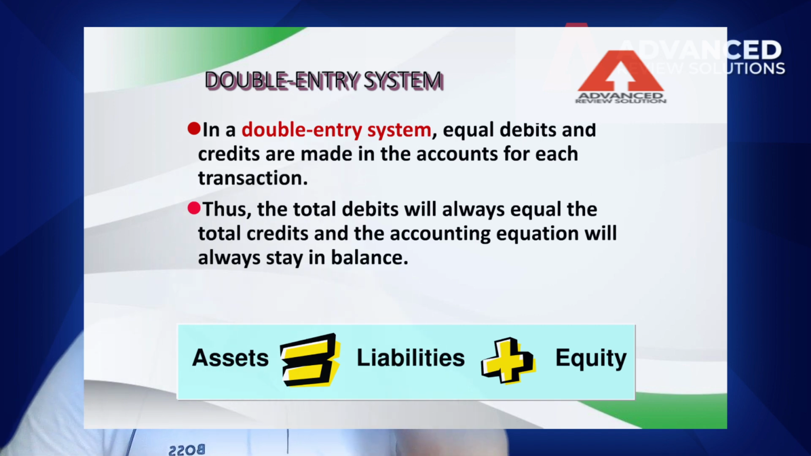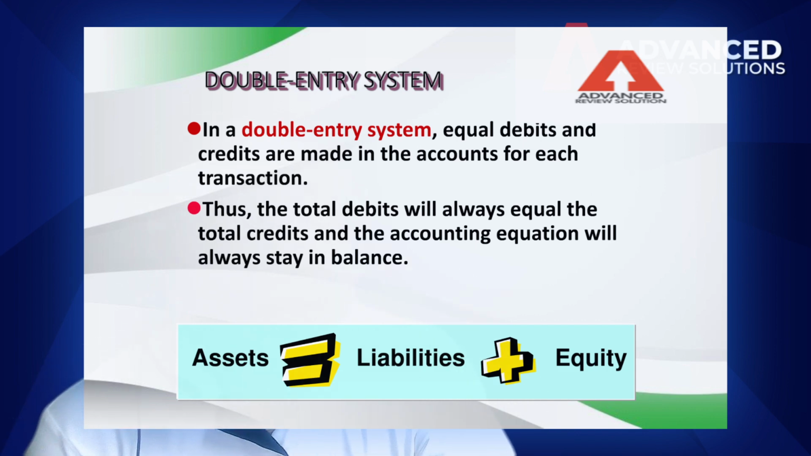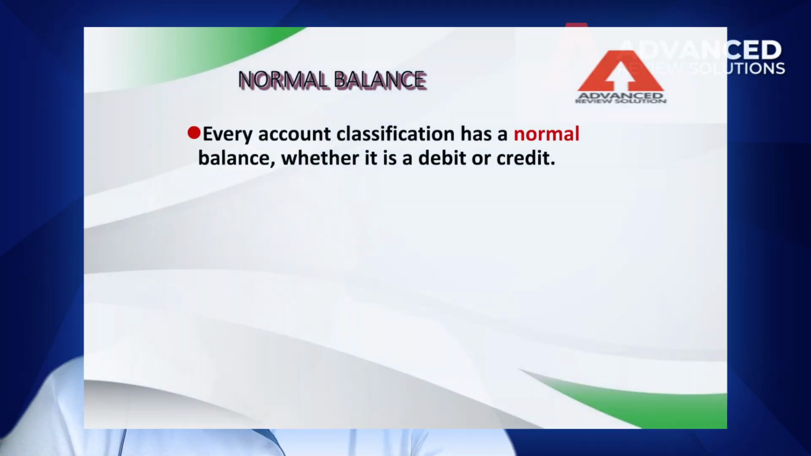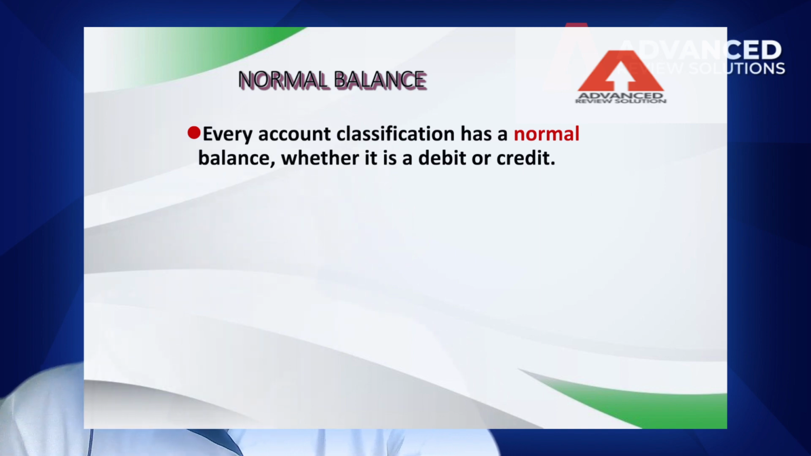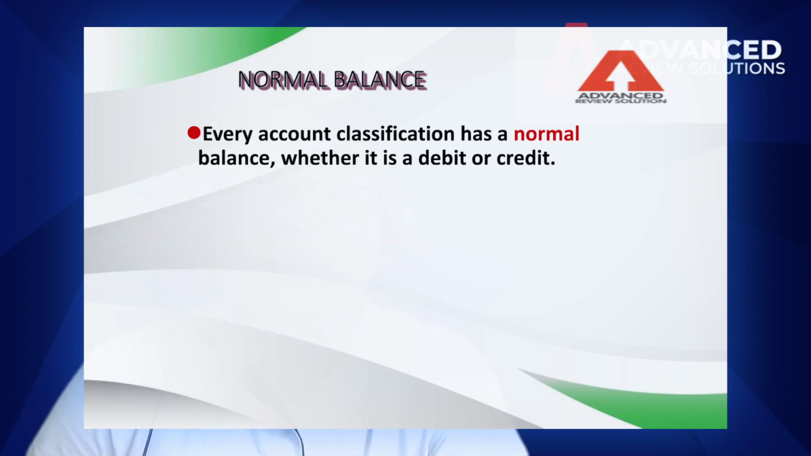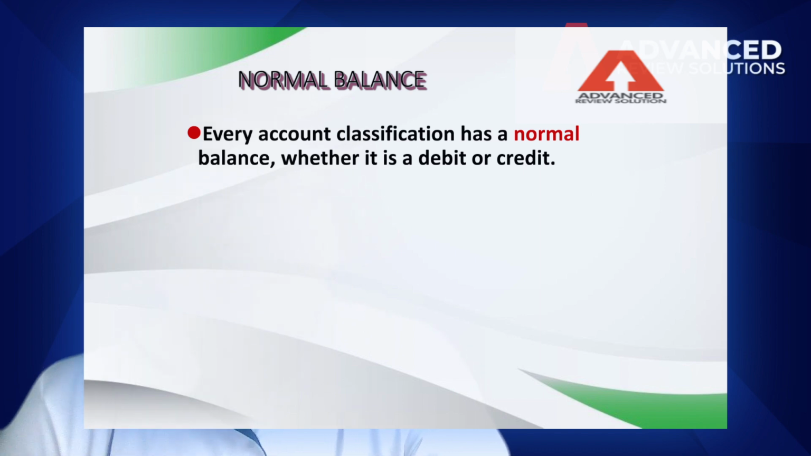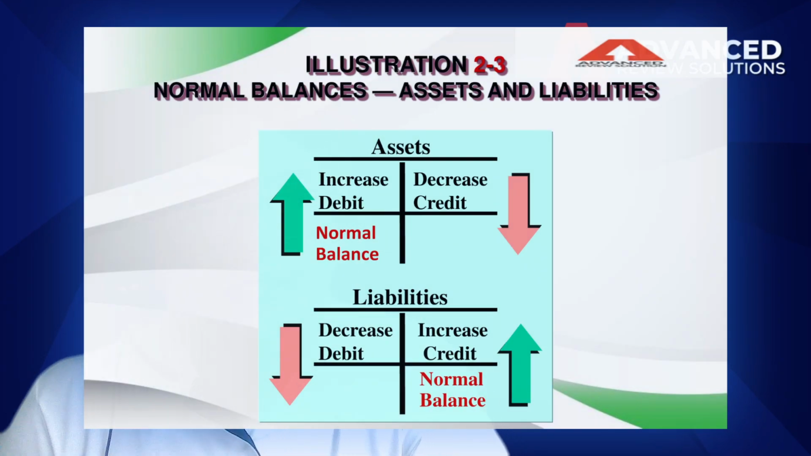And we go back to the accounting equations. Ano ngayon? Assets is equals to liabilities plus your owner's equity. And also, please take note, very important is the normal balance. No? Every normal classifications has a normal balance, whether it is a debit or it is a credit. What do you mean of this? No? Ito yung kanina, no?